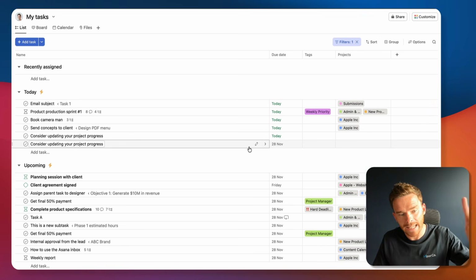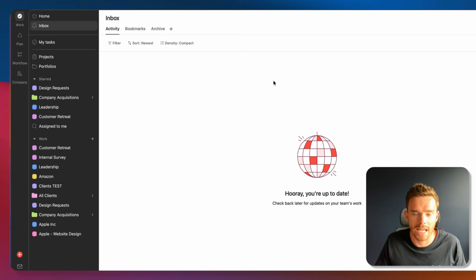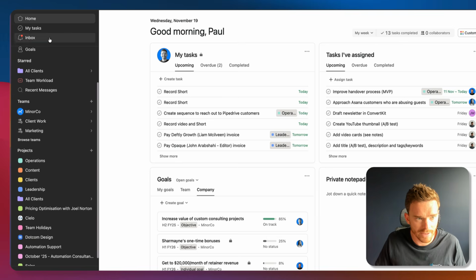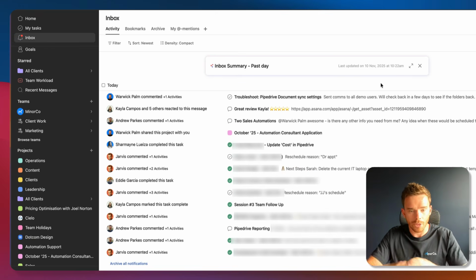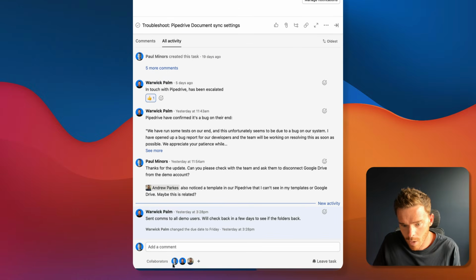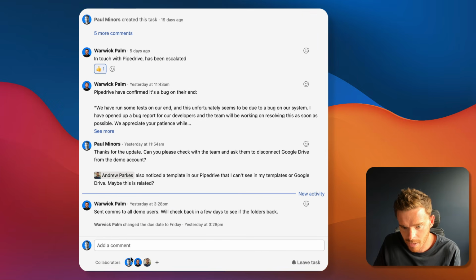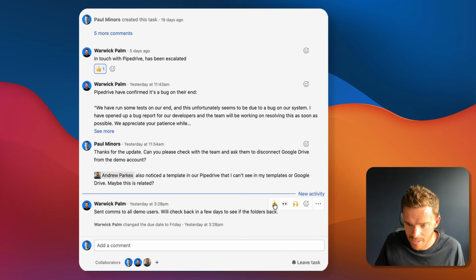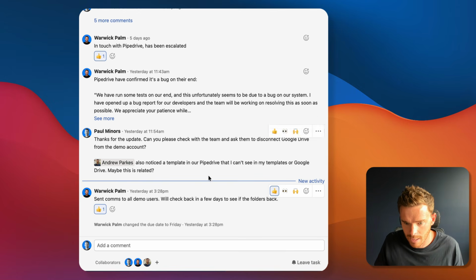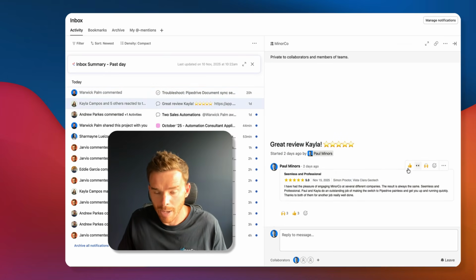My second daily habit and important best practice is check your inbox throughout the day. This is my demo account. There's nothing in my inbox, but if I go to my actual live Asana account, there should be some updates. This is where you get updated about any tasks that you're a collaborator on. So if you are a collaborator down here, you can see this is actually a task that Warwick is working on, but because I'm a collaborator down at the bottom, I have been notified about this comment. And so now I can like that, click the like emoji, or I can respond here from my inbox if I need to. You get updated about things like messages.